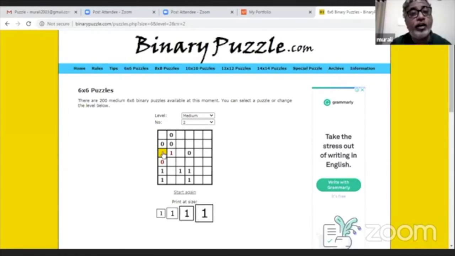This is first row and third column. This is third row and first column. 1, right? Okay. Take one more, Shravani. 0. Here. Okay, makes sense.